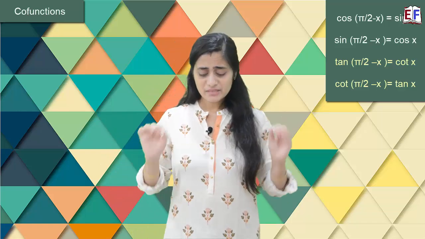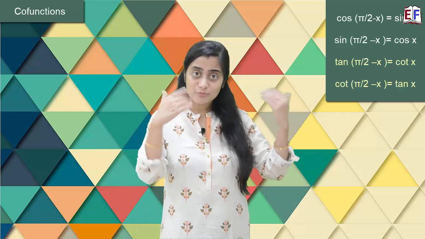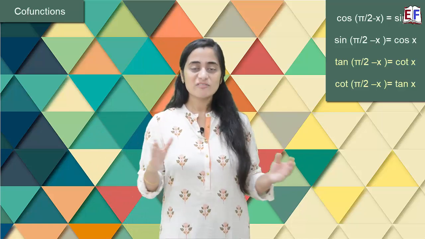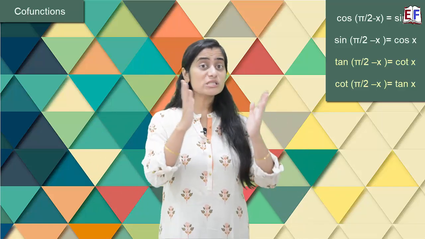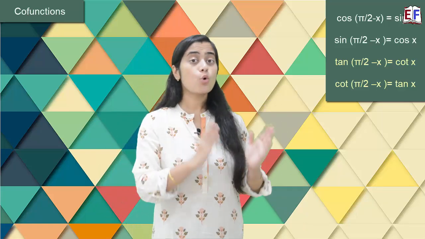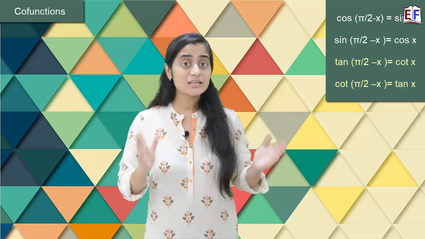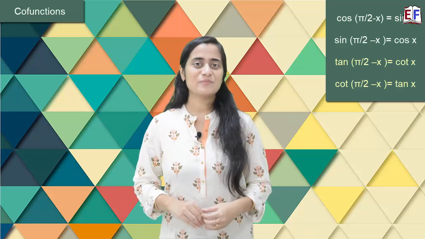In fact, it's very easy for you to remember because the names that they have got is from this concept of cofunction. What is cos? Cos is cosine, that is cofunction of sine. What is cot? Cotan, that is cofunction of tan. What is cosec? Cosec, that is cofunction of sec theta.